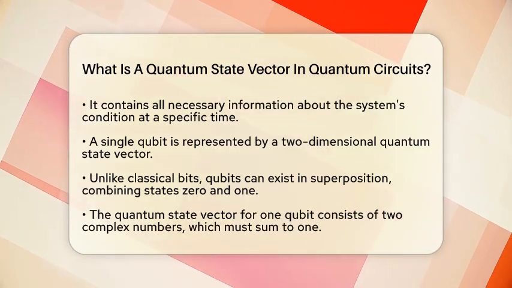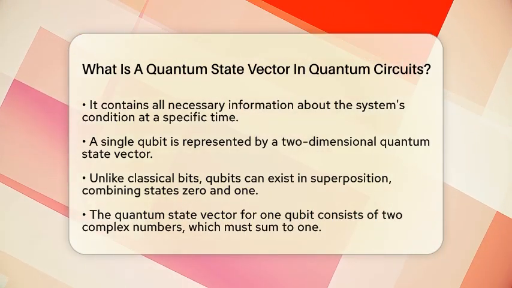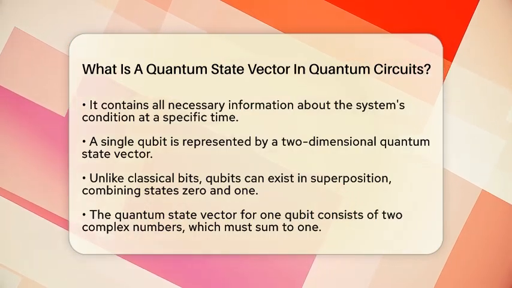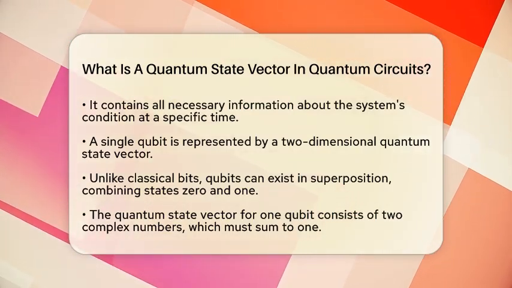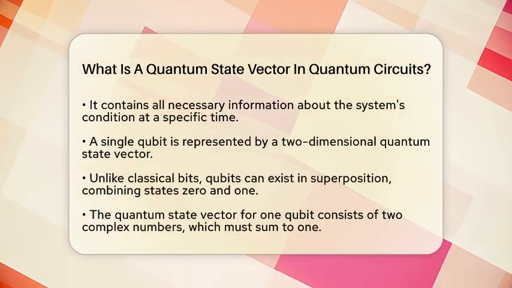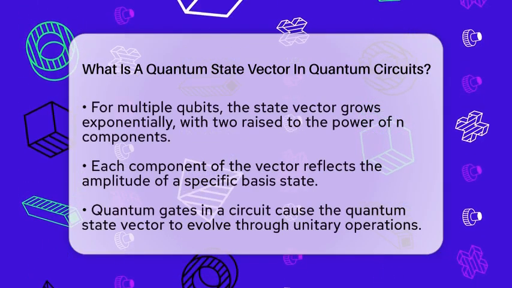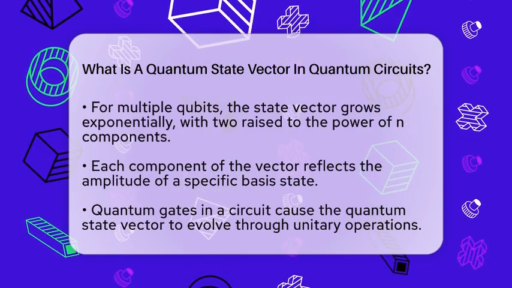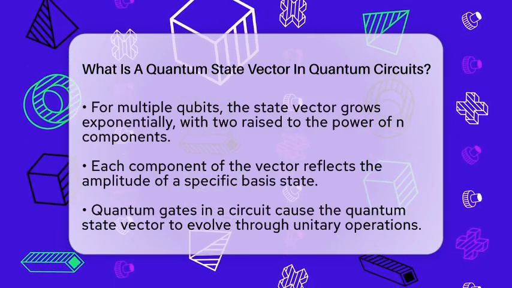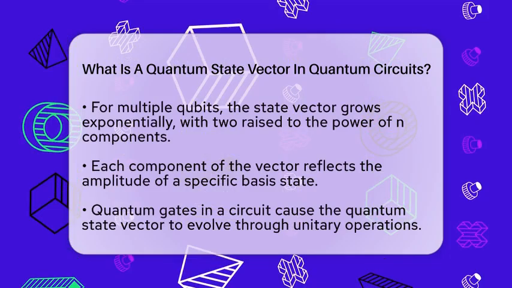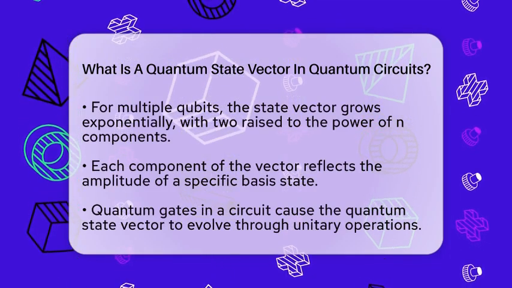and 1. Now, when we move to multiple qubits in a quantum circuit, things get interesting. The quantum state vector expands exponentially. For n qubits, the state vector has 2 to the power of n complex components. Each of these components represents the amplitude of a specific basis state of the system.